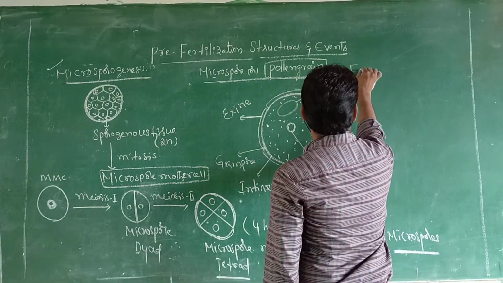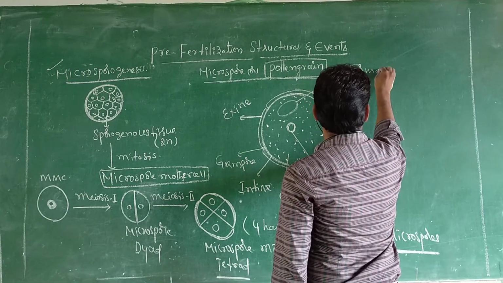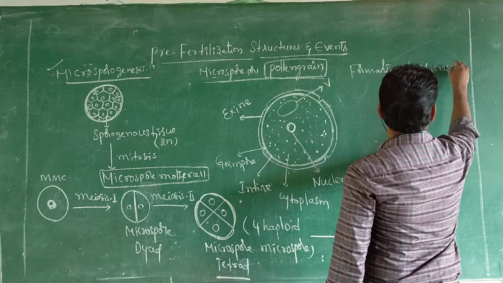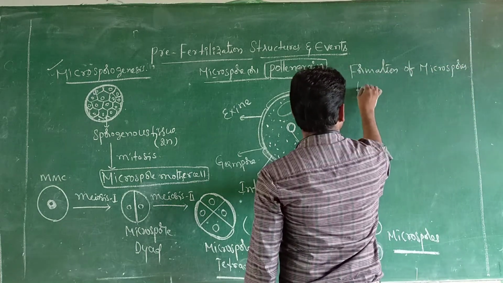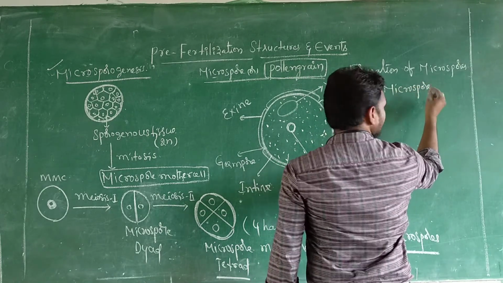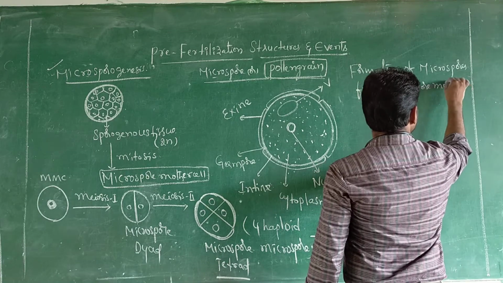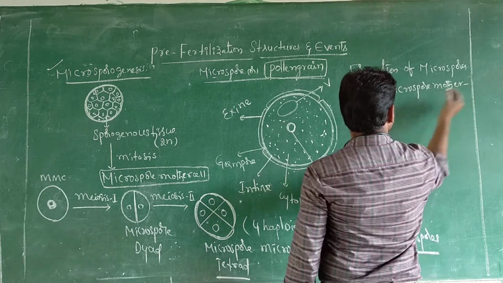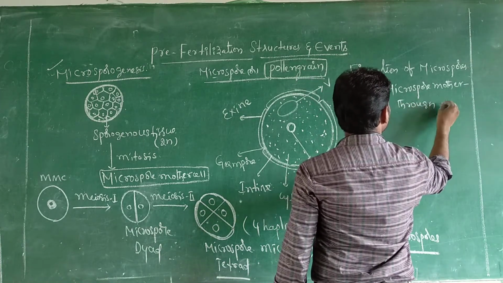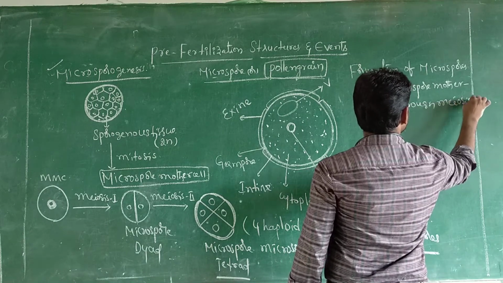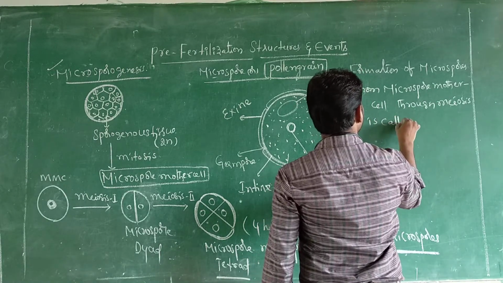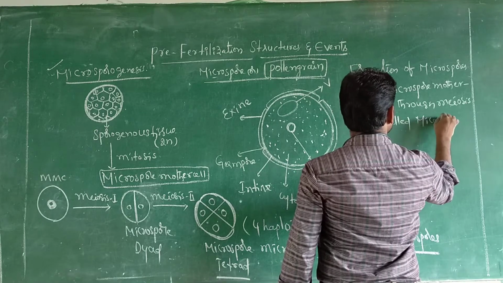Formation of microspores from the microspore mother cell through meiosis. Meiosis is the reduction division. So this is called microsporogenesis.